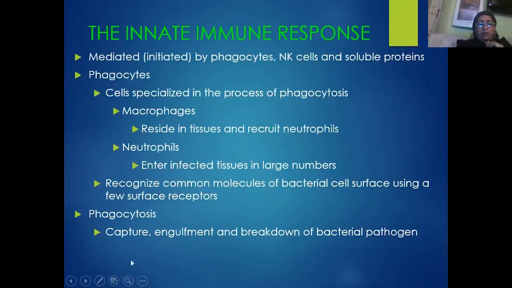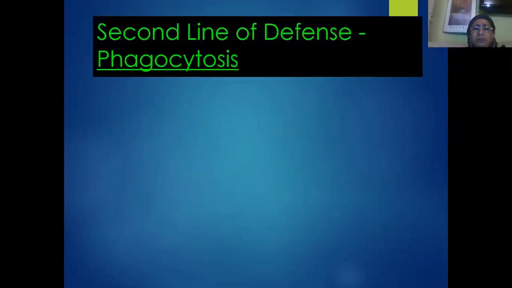phagocytosis. So phagocytosis is nothing but selective capturing and engulfment of the pathogen through the formation of pseudopodia, and breakdown of the bacterial pathogen, so that the body will be free from infection. So in the innate immune response, all these cells which we have studied involve themselves by two mechanisms. One is phagocytosis, the second is the production of various types of cytokines.